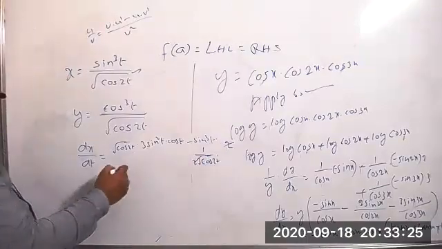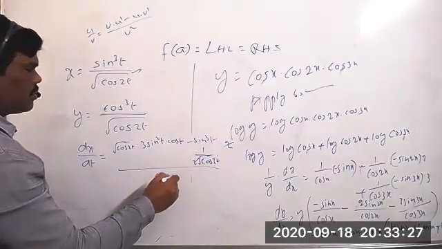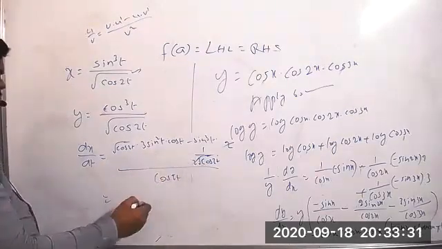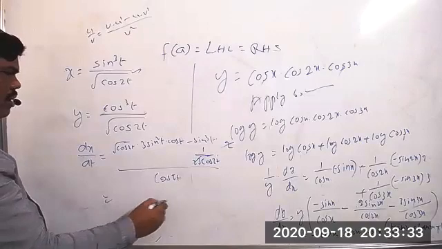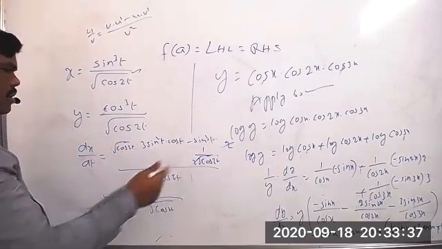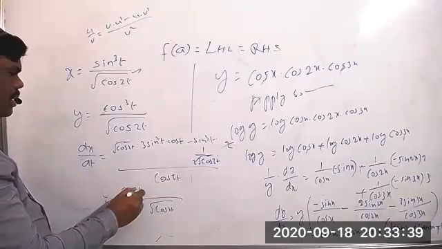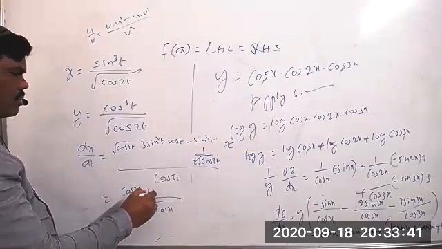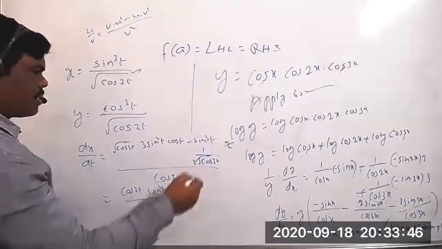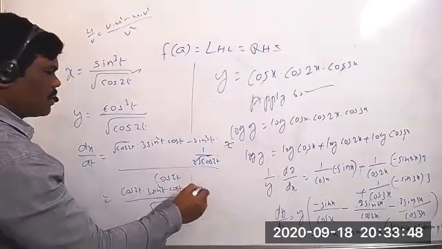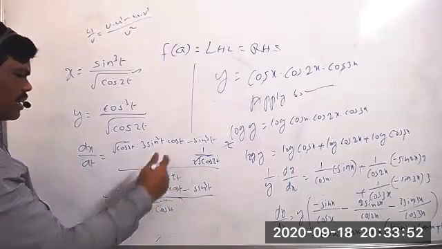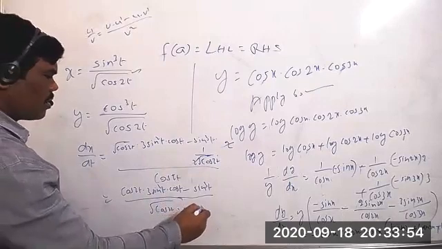Then take the LCM, whole by cos 2t. The LCM is root of cos 2t, and root of cos 2t into root of cos 2t equals cos 2t. So cos 2t into 3 sin square t into cos t, minus sin cube t, minus sin 2t. Taking the reciprocal, we get cos 2t.